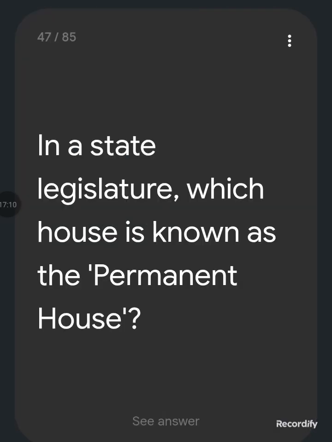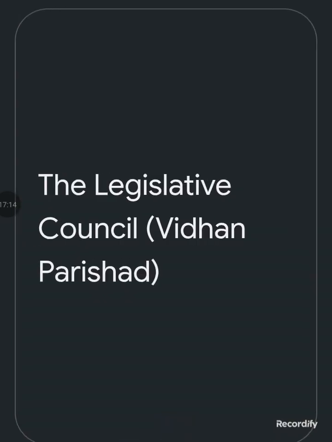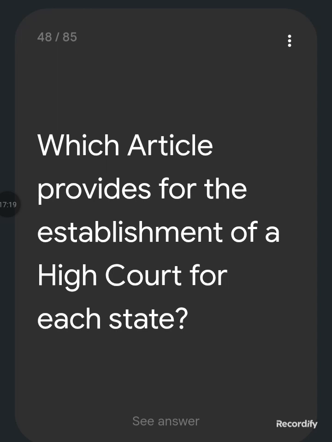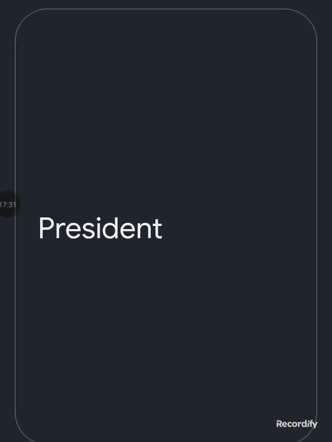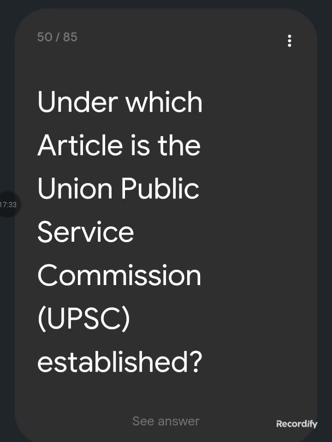In a state legislature, which house is known as the permanent house? The Legislative Council, that is Vidhan Parishad. Which article provides for the establishment of a high court for a state? Article 214. The Election Commission of India is responsible for conducting elections to Parliament, state legislatures and the offices of President and Vice President. Under which article is the UPSC established?